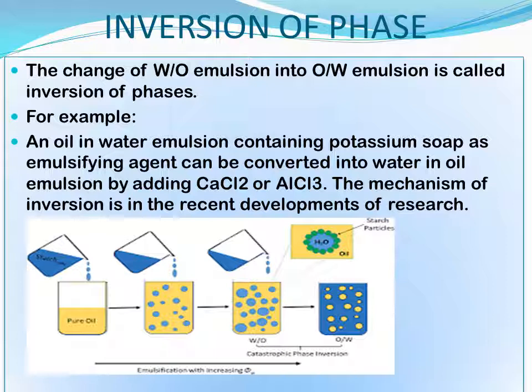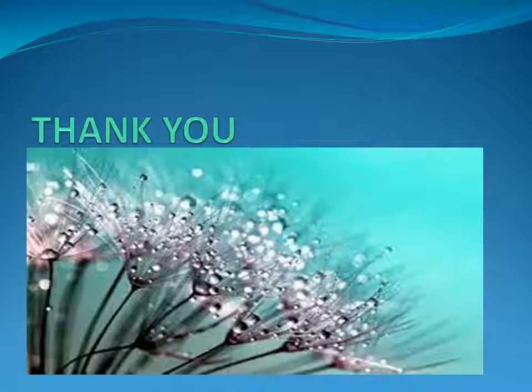When you add calcium chloride, though the emulsifier soap is present, it is going to take away half of the water. Only a little water is left behind. Then the water quantity will become less and the oil quantity will become more. Naturally, the oil water emulsion is converted to a water oil emulsion. This is another chemical method of inversion of phase.